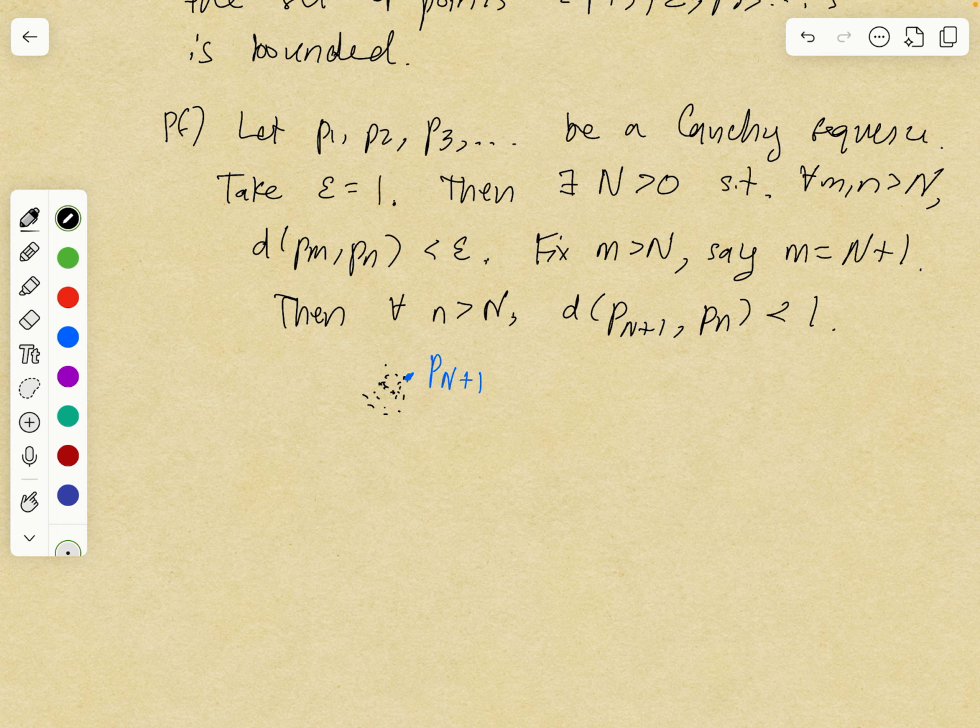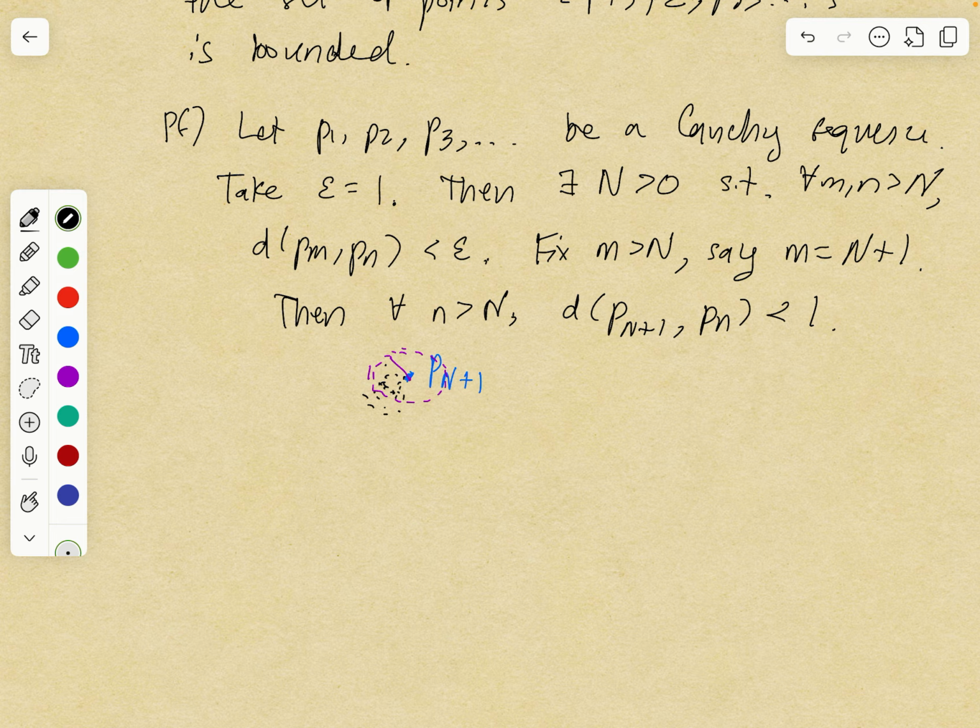So that means that p sub N plus 2, p sub N plus 3, etc., all the points after p sub N plus 1, are all within 1 of p sub N plus 1. So if you just look at the ball of radius 1 centered at p sub N plus 1, that contains all the points from the (N plus 1)th term onward.